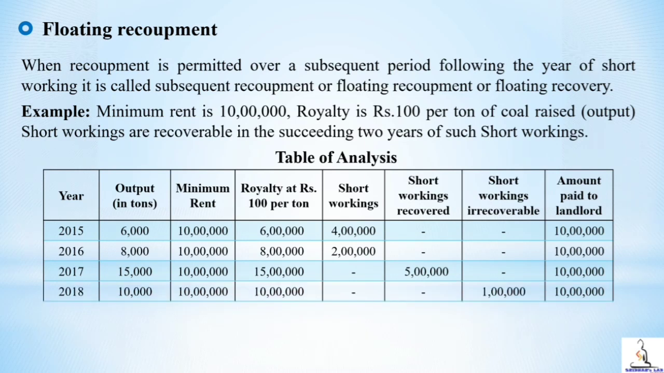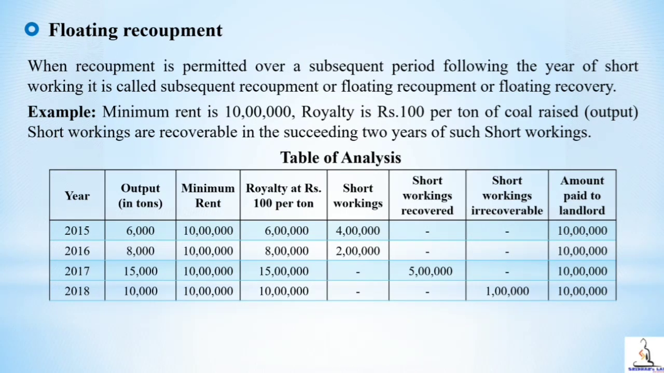In 2018, output is 10,000 tons, minimum rent is 10 lakh and royalty is 10 lakh. In this year, there is no surplus available. To recover 2016's remaining short working of 1 lakh, 2018 was the last year. So, short working cannot be recovered as there is no surplus available. Therefore, that 1 lakh becomes irrecoverable. This is what floating recoupment is all about.